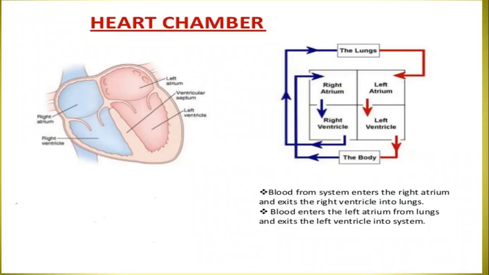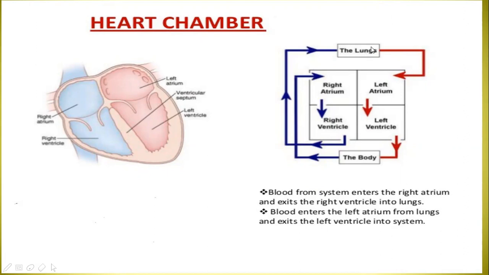With the help of the right ventricle, it pushes the blood to the lungs. It receives deoxygenated blood, pushes it to the right ventricle, and sends it to the lungs.